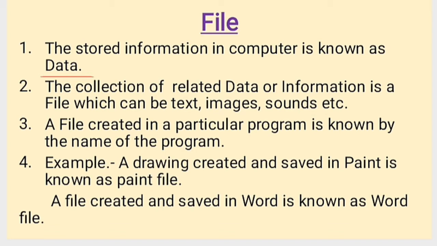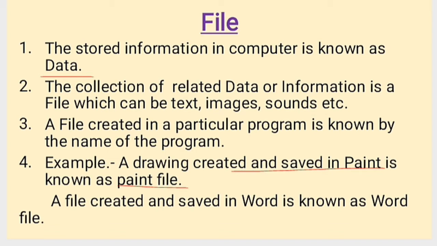For example, a drawing created and saved in Paint is known as a Paint file. In the previous chapter we learned how to draw a drawing in MS Paint. After that we learned how to save that file and how to open that file. So all these files come under the Paint program. The file or the drawing that we save in MS Paint comes under Paint file.